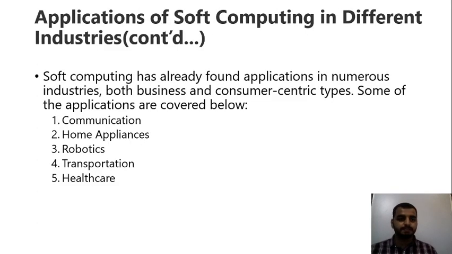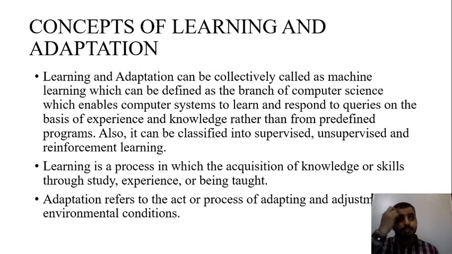Now coming further, these are the more applications of soft computing in different industries: communication, home appliances, robotics, transportation and healthcare. Now this is very important to understand and to learn with reference to soft computing as well as artificial intelligence, with reference to machine learning. What is the concept of learning and adaptation? What do you mean by learning and adaptation?